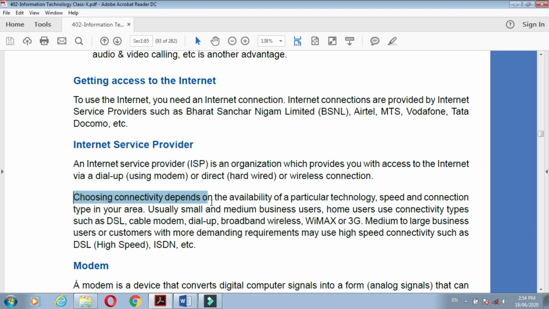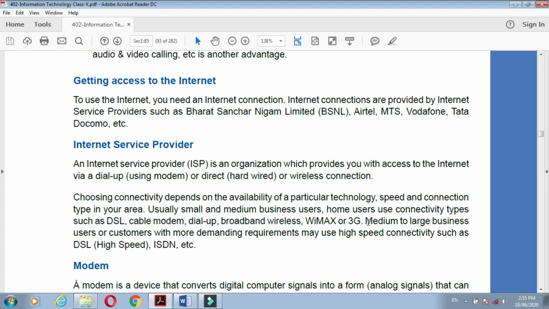Choosing connectivity depends on the availability of particular technology, speed and connection type in your area. Usually small and medium business users and home users use connectivity types such as DSL, cable modem, dial-up, broadband, and wireless connection. A small organization uses a DSL cable modem. A modem is a small box that helps to connect to the internet. In our computer lab, we are also using a DSL cable modem.